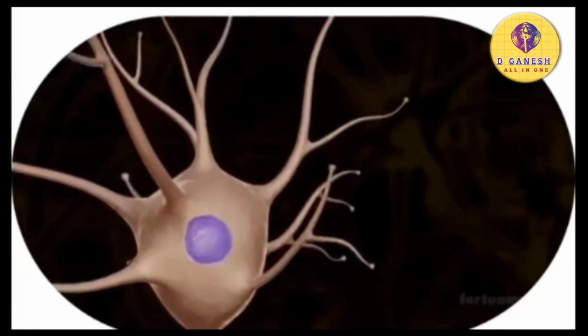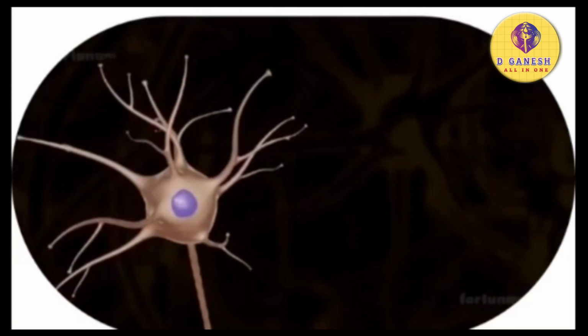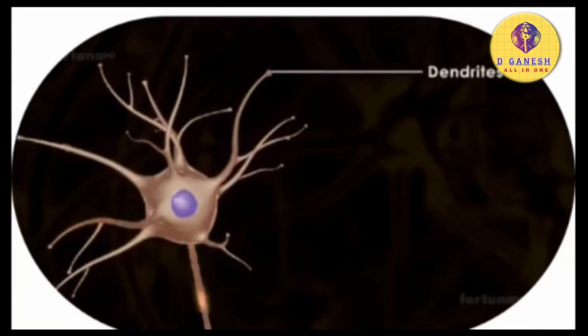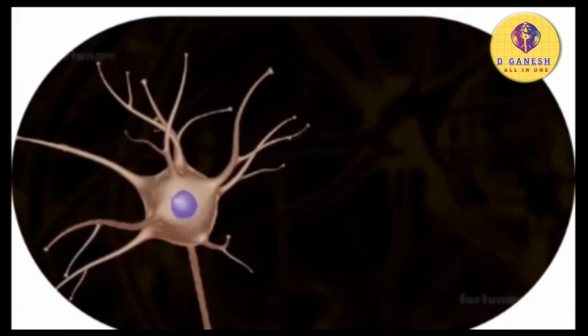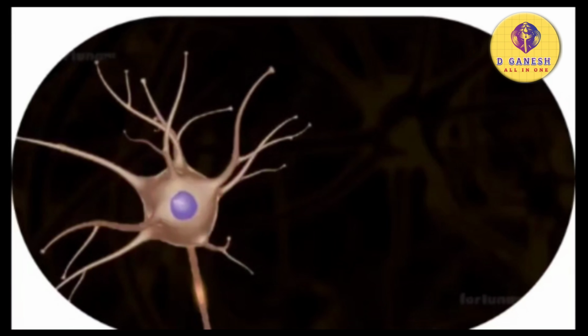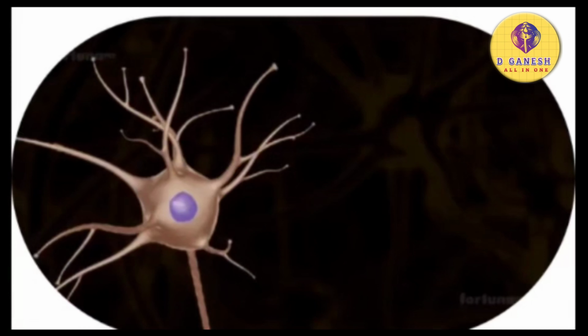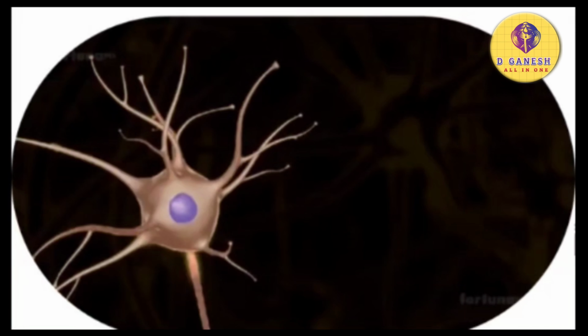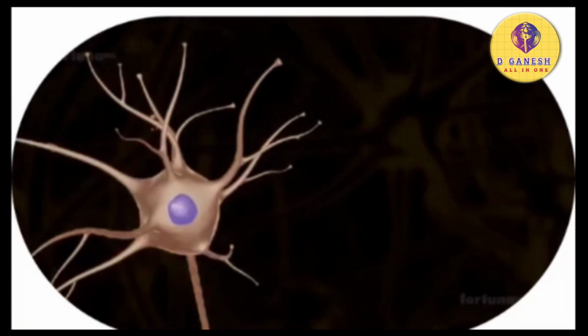Dendrites. Extending from the cyton are several short branched projections known as dendrites. Dendrites receive impulses from adjoining neurons or nearby cells. It is only dendrites which carry impulses towards the cell body.